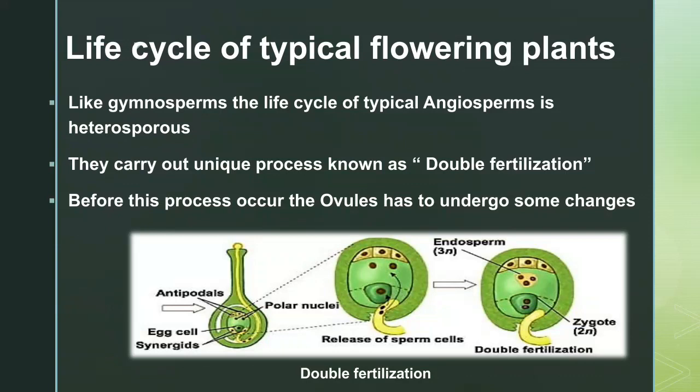Life cycle of typical flowering plants. Like gymnosperms, the life cycle of a typical angiosperm is heterosporous. They carry out a unique process known as double fertilization. Before this process occurs, the ovule has to undergo some changes.